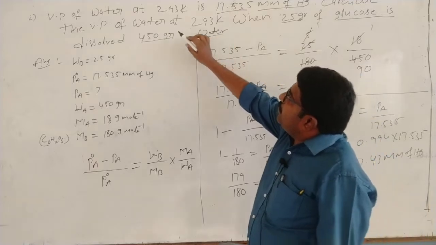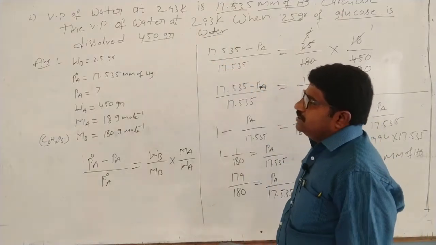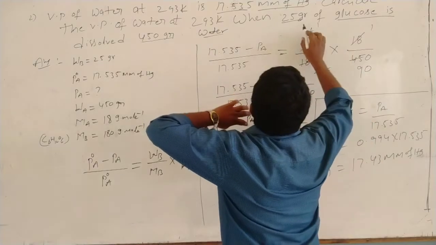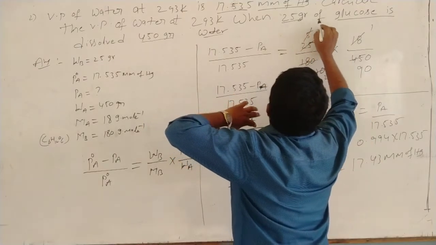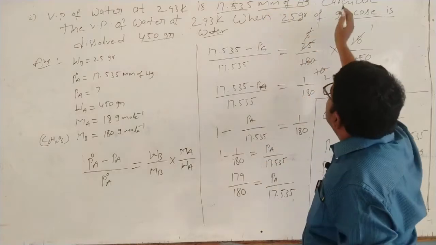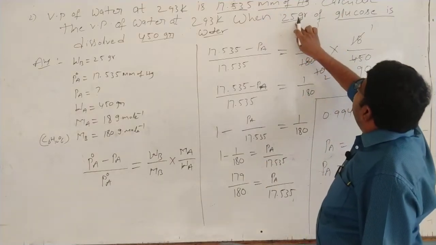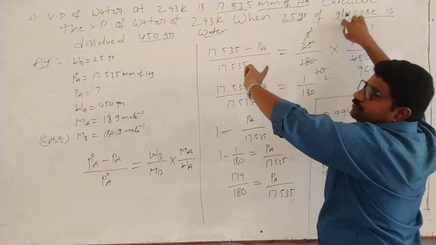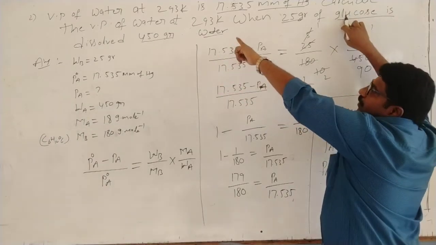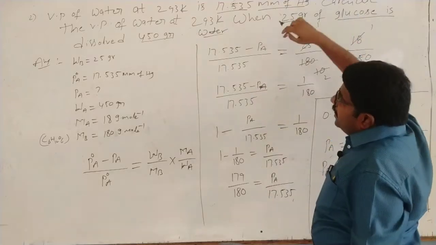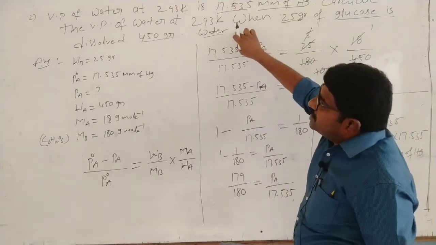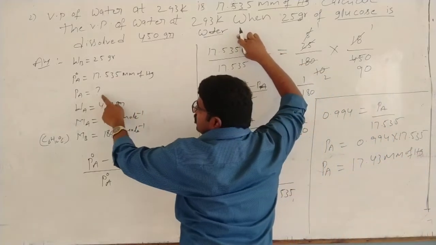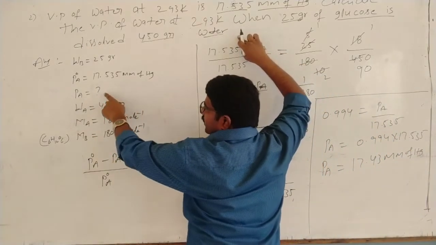Calculate the vapor pressure of the water. Here, 25 grams of glucose is dissolved in 450 grams of water. Once dissolved, it is now called a solution. The vapor pressure of the solution is not known; we have to calculate it.